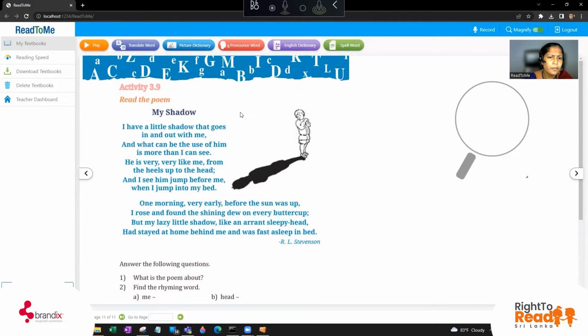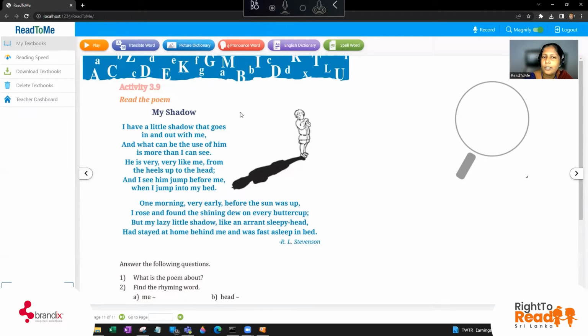He is very, very like me from the heels up to the head, and I see him jump before me when I jump into my bed. One morning, very early, before the sun was up, I rose and found the shining dew on every buttercup. But my lazy little shadow, like an errant sleepy head, had stayed at home behind me and was fast asleep in bed.